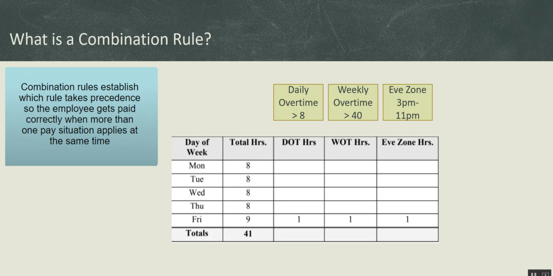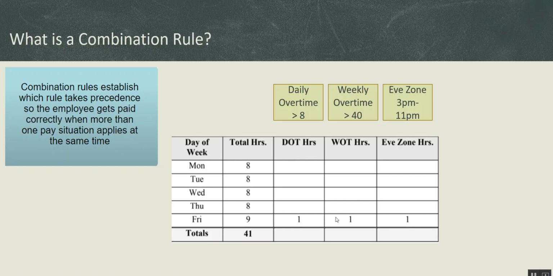And because he has worked from 7 till 4, he is also qualifying to get 1 hour of evening zone, because the evening zone starts from 3 p.m. and he has worked till 4 p.m. So the hour was overlapping, and because of that he now has 1 hour of daily overtime, which is 1 hour over 8 hours in a day, and 1 hour over 40 hours in a week, which is the weekly overtime, and finally 1 hour in the shift differential, or the evening zone.